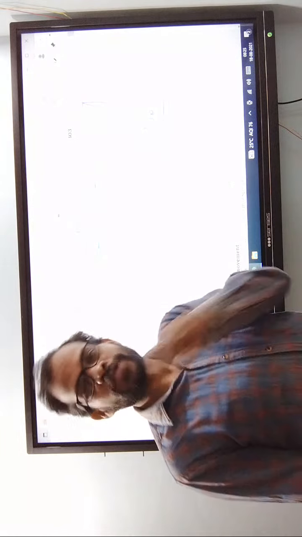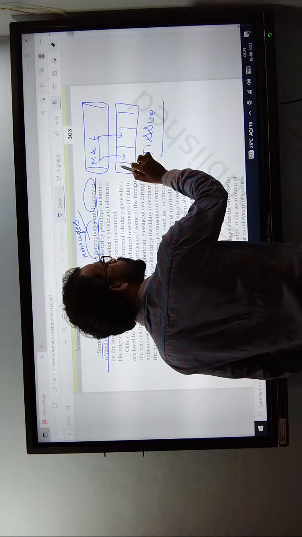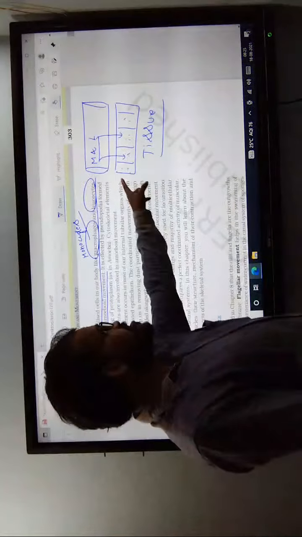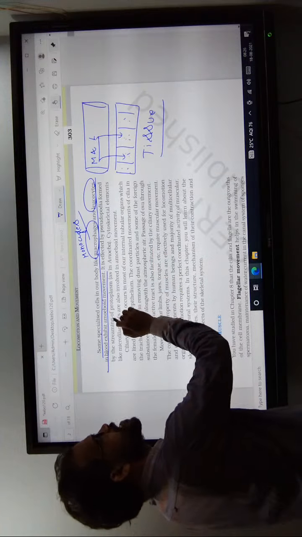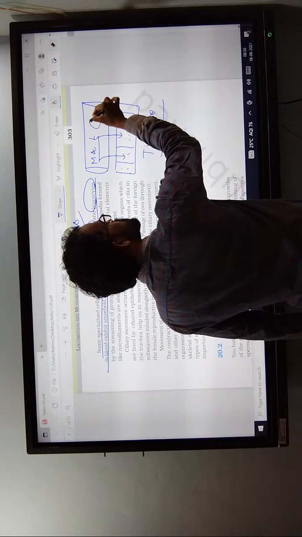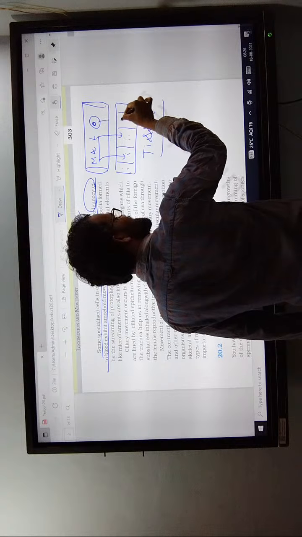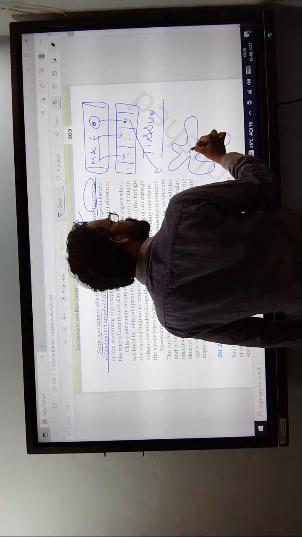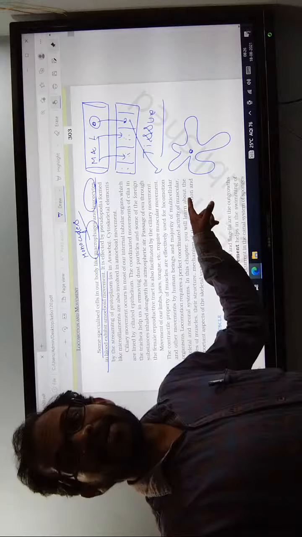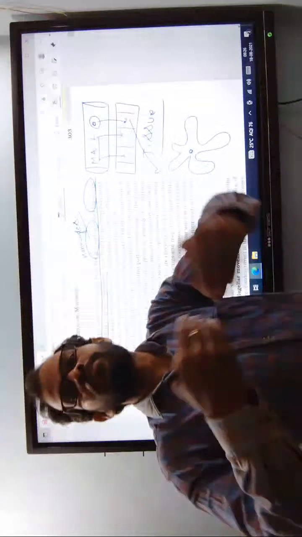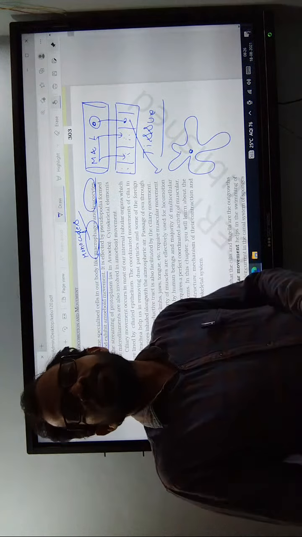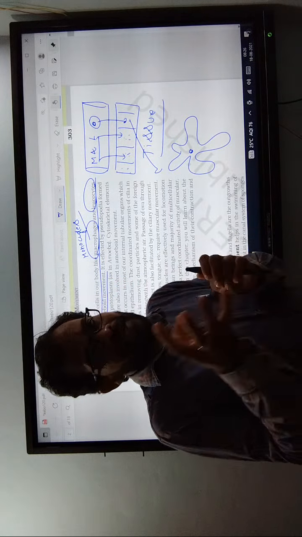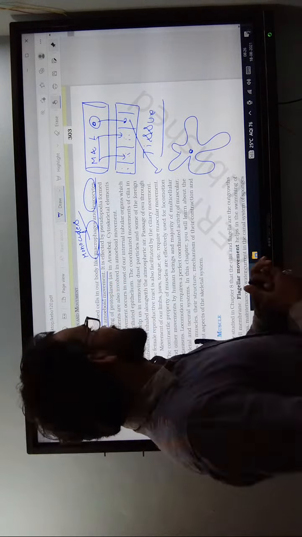They engulf the pathogen, the microorganism. Whenever these monocytes reach the tissue, how do they modify? Like an amoeba shape, but it is not an amoeba. Monocytes are modified into large cells known as macrophages. What is the necessity for them to be modified into large cells? To engulf the pathogens. Okay, next one.